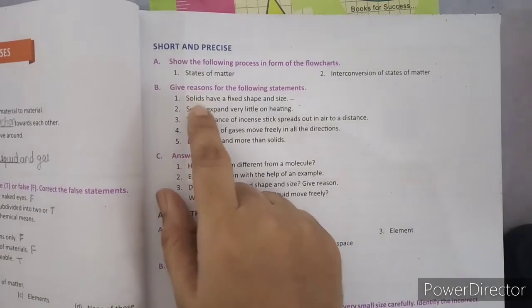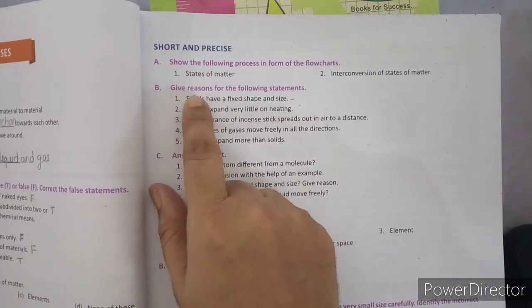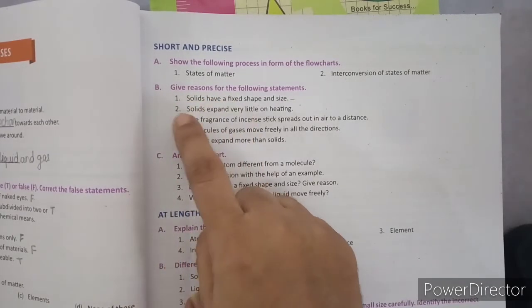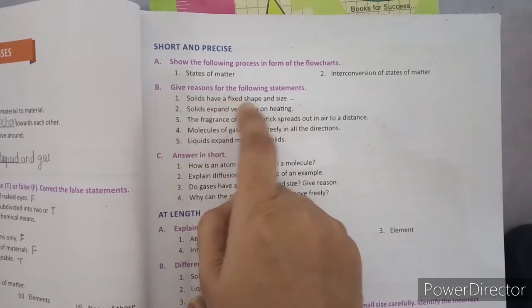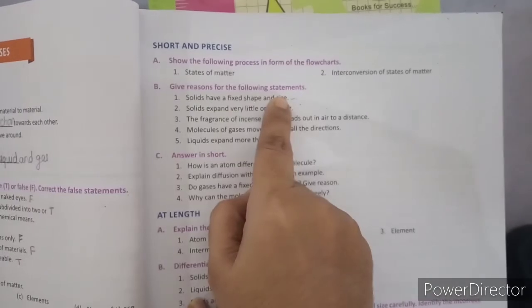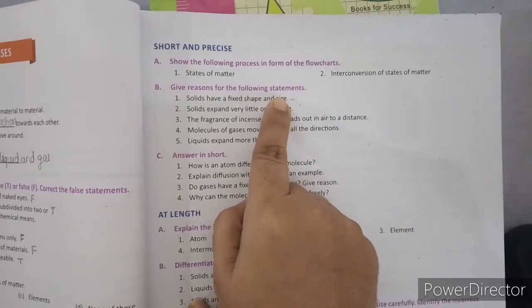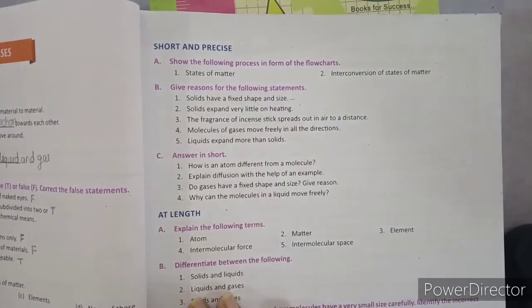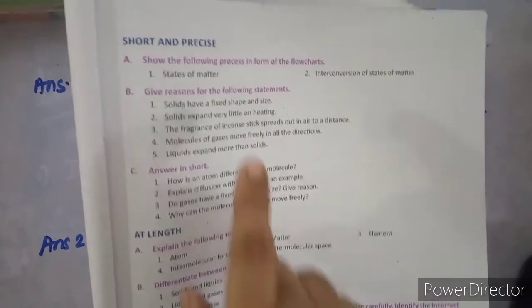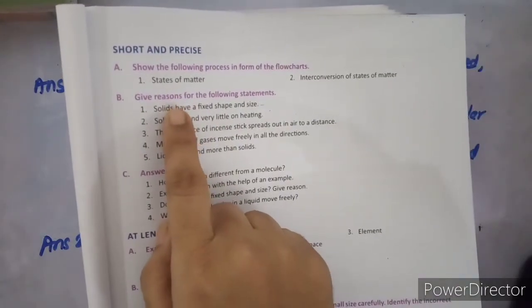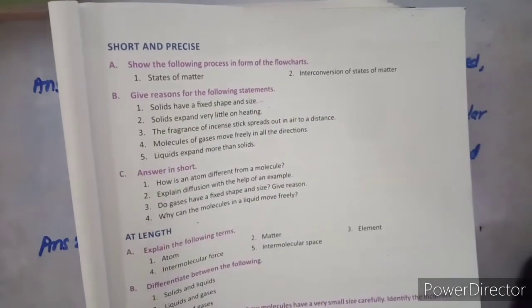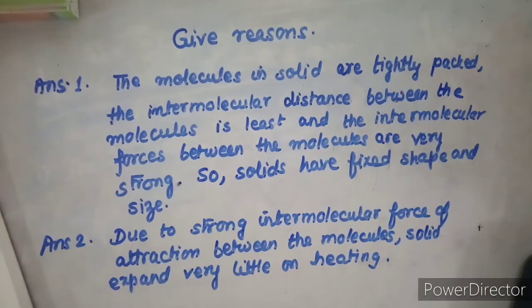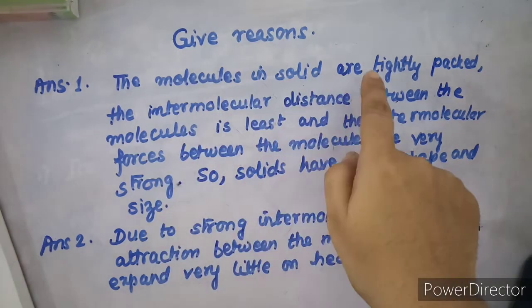Now you have next question, that is give reasons. First question is solids have a fixed shape and size. So write the reason for this. The molecules in solid are tightly packed.